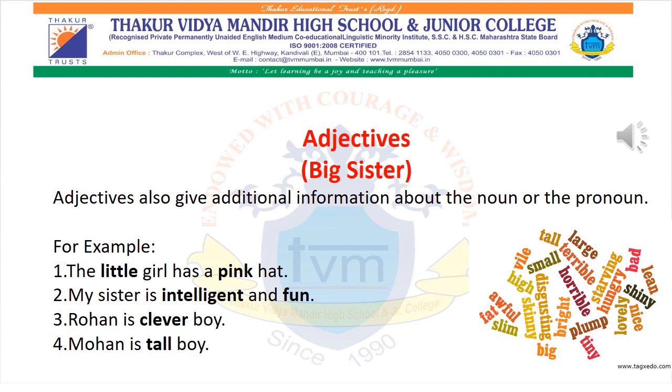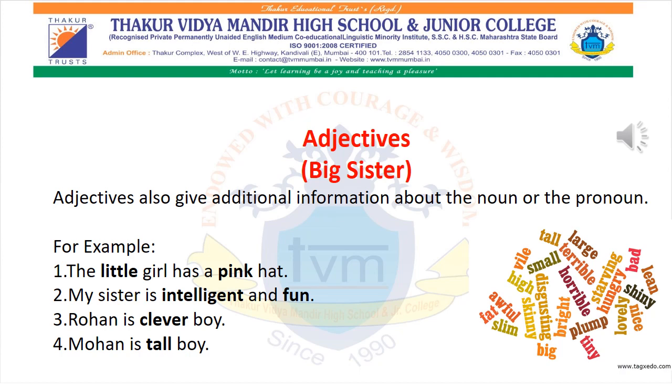The second sentence is my sister is intelligent and fun. So it is telling the quality of my sister, that is she is intelligent and fun. So basically in adjectives we see that more information is given of that particular person and so on.